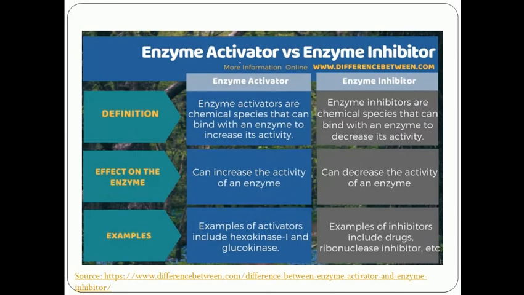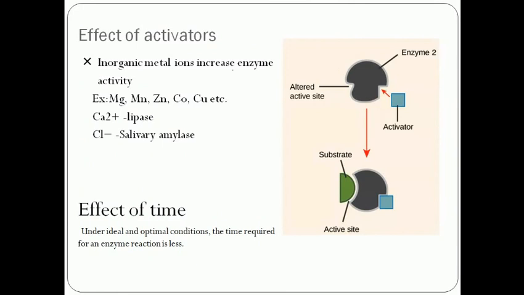Like enzymes have inhibitors, they also have activators that can activate the enzymes. Enzyme activators are chemical species that can bind with an enzyme to increase its activity, just opposite to inhibitors. Inhibitors slow down and decrease enzyme activity, while activators increase the activity of enzymes, like in hexokinase and glucokinase.